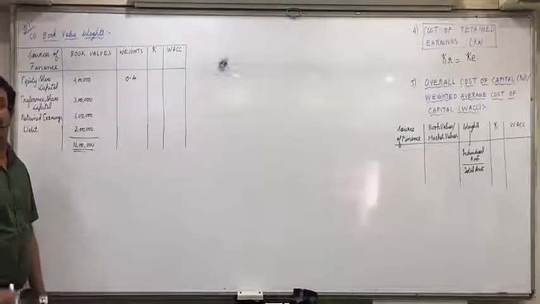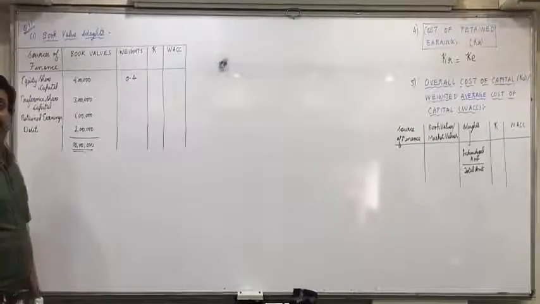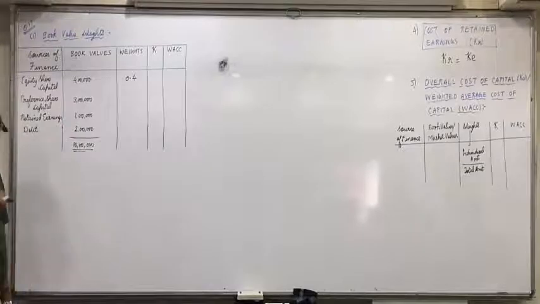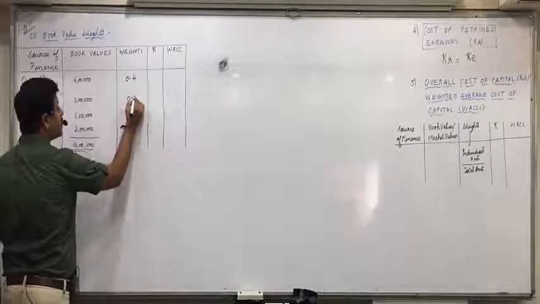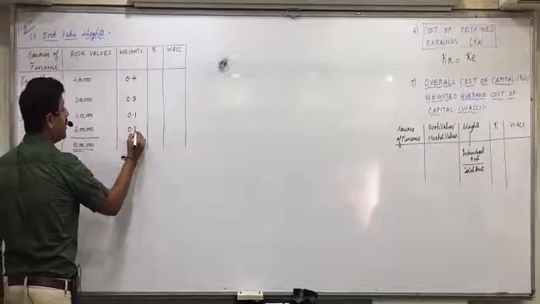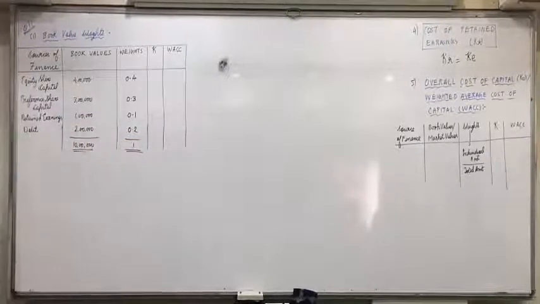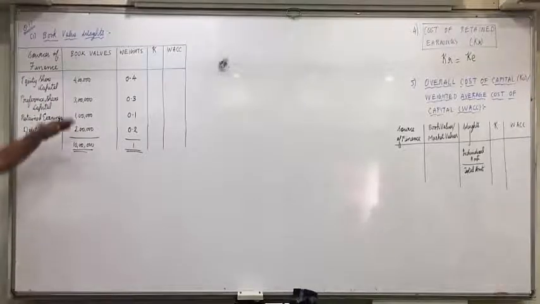Kamal, how did you obtain 0.4? Tell me how you obtain it for preference shares: 3 lakhs upon 10 lakhs. 1 lakh upon 10 lakhs and 2 lakhs upon 10 lakhs. The total of weights should always come to 1. Raise your hand if you are not clear with the weights. All are clear with this?